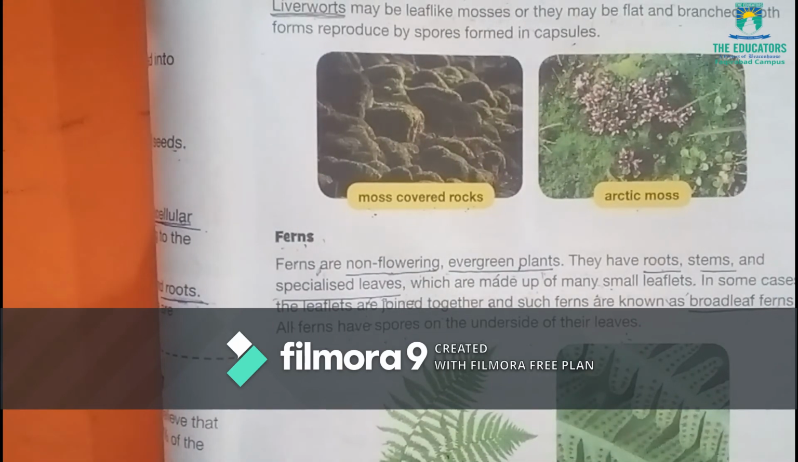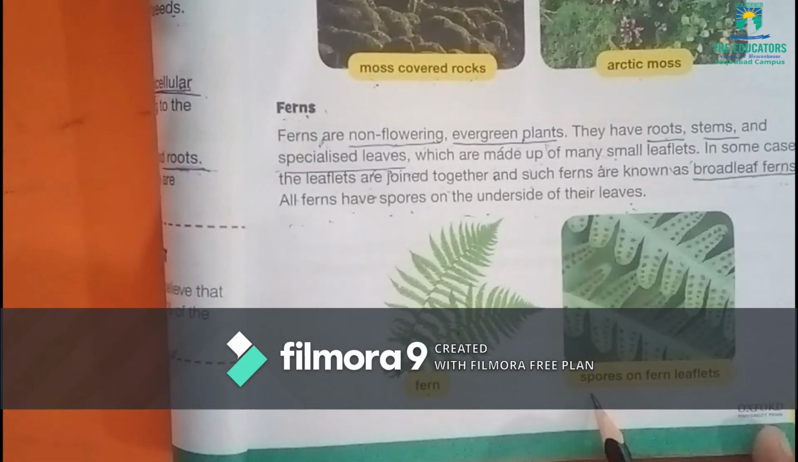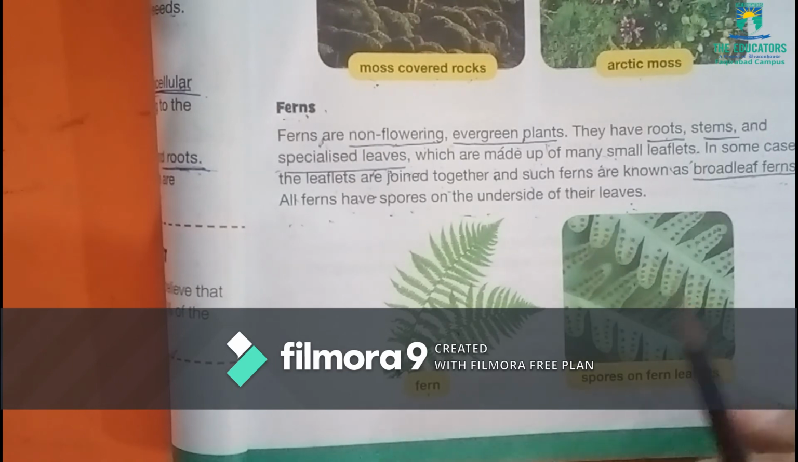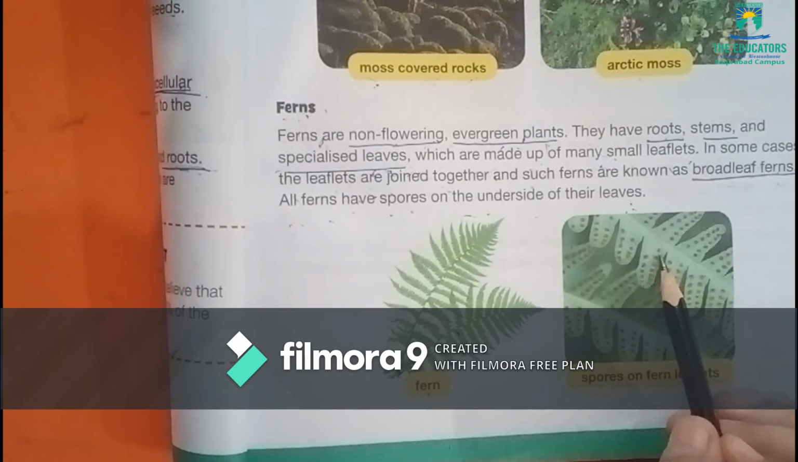Here is a picture of a fern. Here is a picture of spores on fern leaflets.